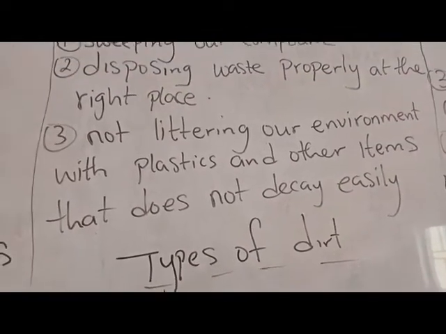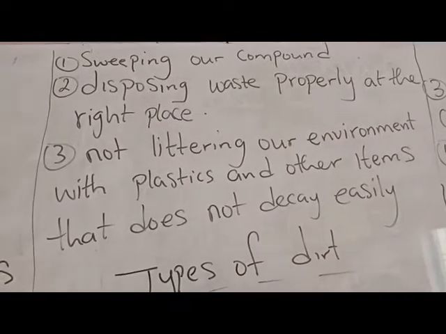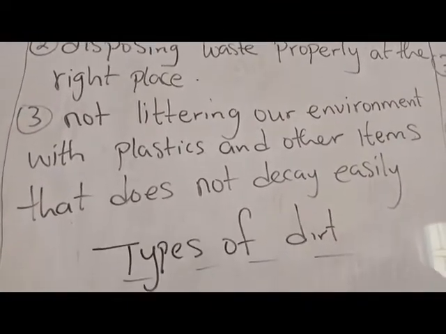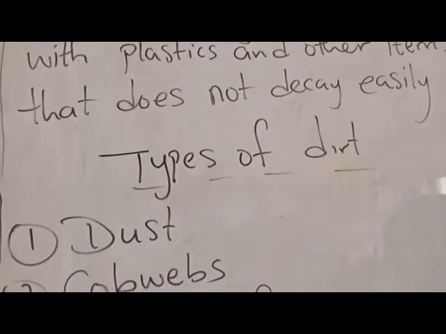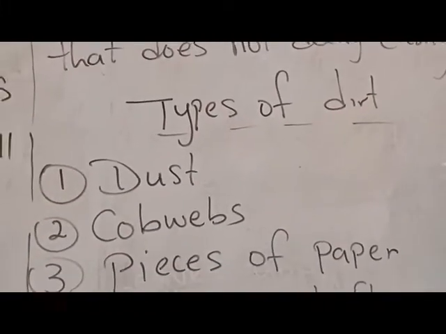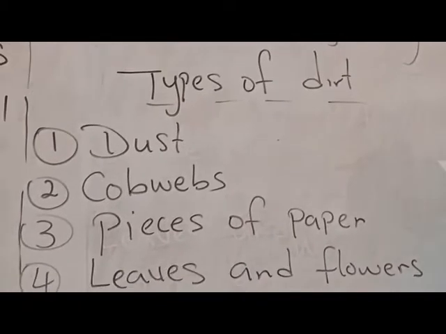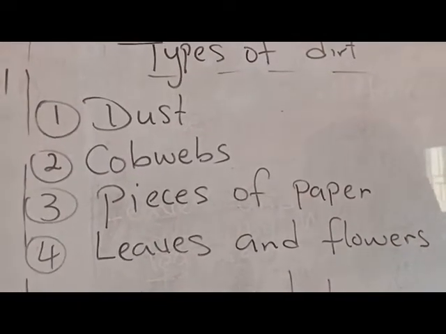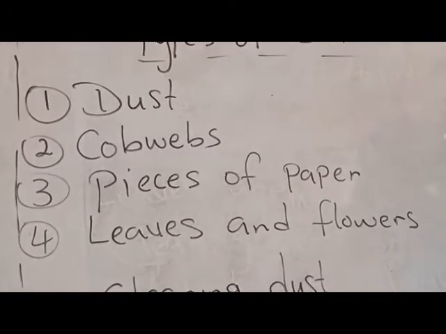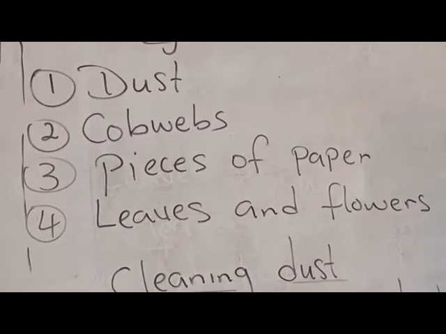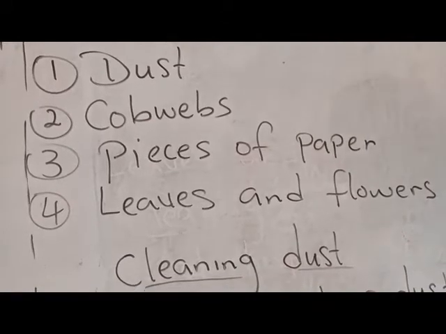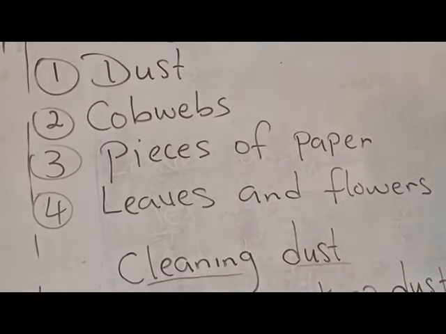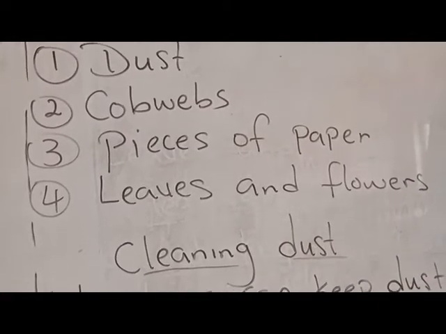Some of you children, when you finish playing with leaves, leather kites, and so many things, or when you use scissors to cut pieces of paper, you litter it everywhere. When you finish eating biscuits or drinking bobo, instead of taking it to the dustbin and throwing it inside, you prefer to litter it everywhere so that everywhere will be very dirty. It's very, very what? Wrong. What did I say? It's very, very wrong to litter our environment.